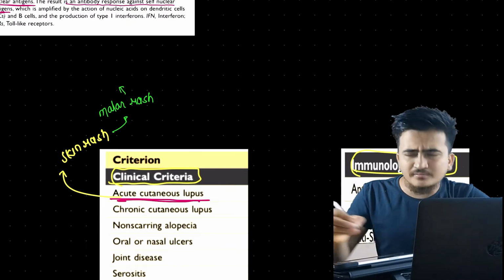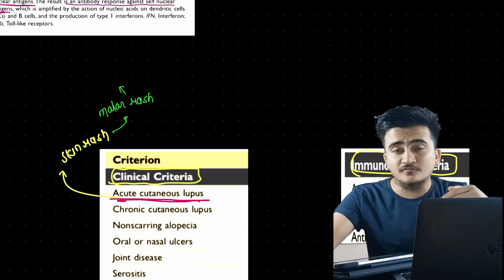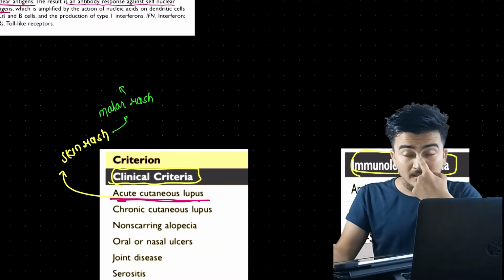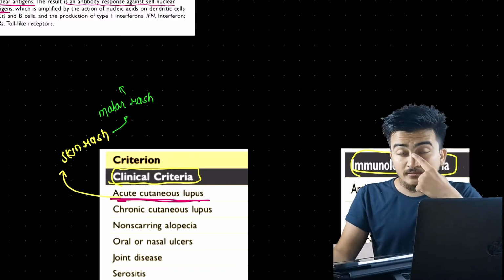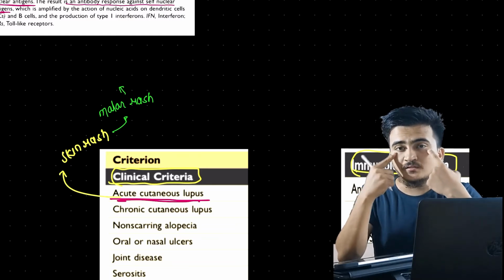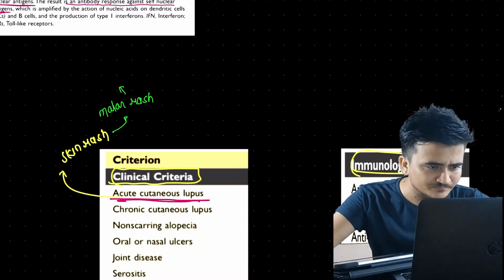It is also known as the butterfly rash, in which the rash starts from the bridge between the nose and spreads toward the malar region, or the cheek region. That is what the malar rash is.